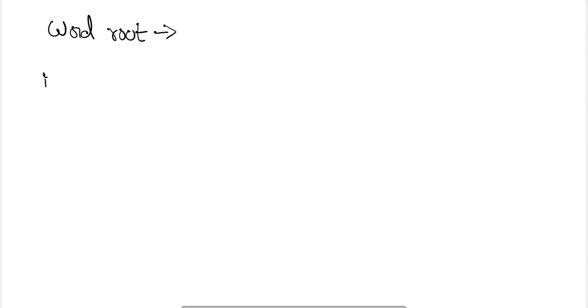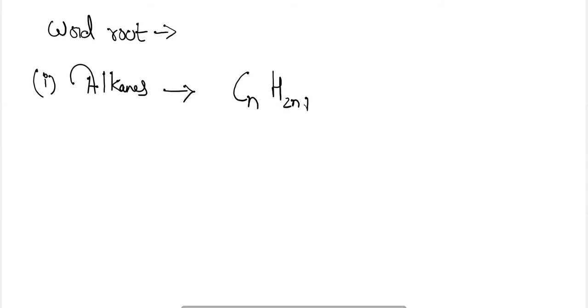So let's start with the alkanes. The word root for alkane is CnH2n+2, where n is the number of carbon atoms.